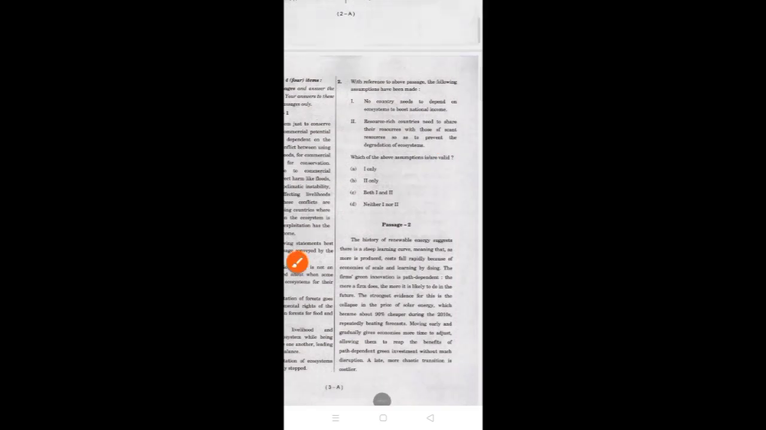So again, by eliminating these two options, statement 1 and statement 2, by justifying the information given in the passage, we can come to the correct answer, that is option D. By eliminating option A, B and C, we come to the option that is neither 1 nor 2. As the first statement is not valid and the second statement is also not valid as per the information given in the passage.